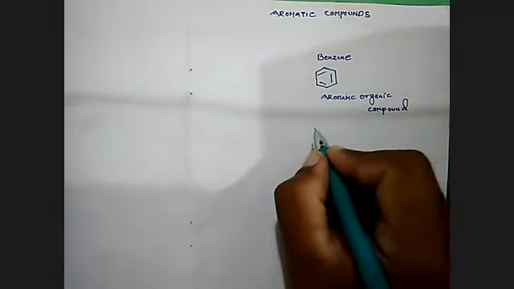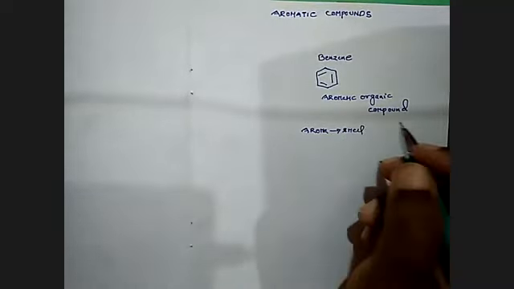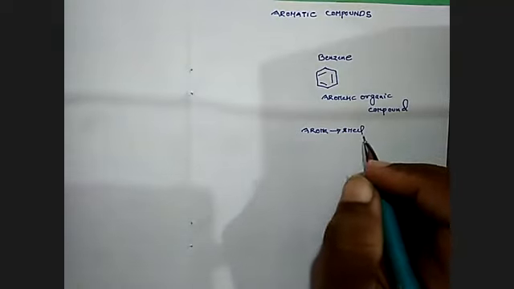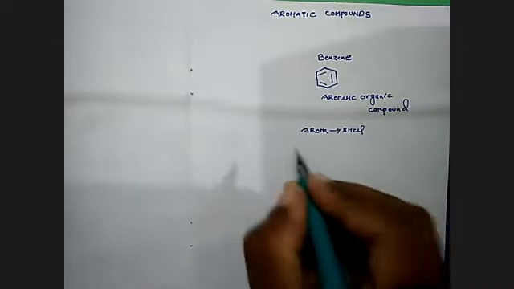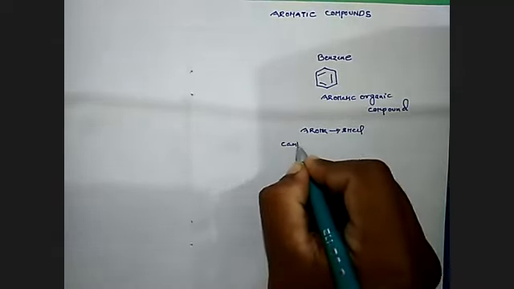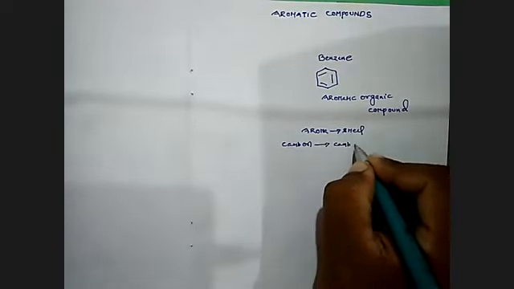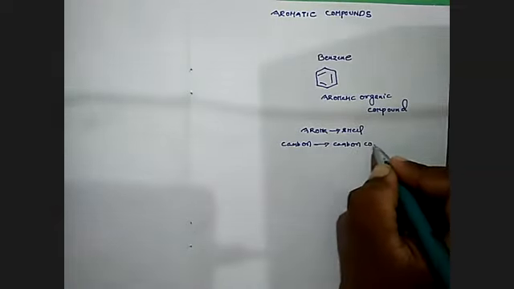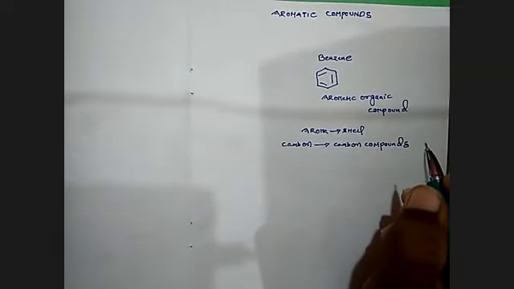Now I'll ask you a question: what is meant by aroma? The word aroma indicates smell. Now, why are the organic compounds known to be aromatic? How are we identifying an organic compound? An organic compound is identified based on carbon. Most organic compounds are known to be carbon compounds.